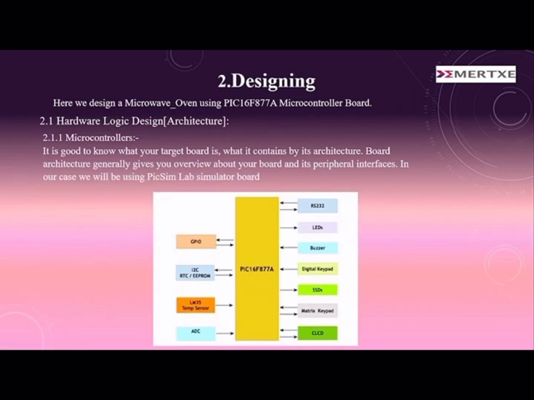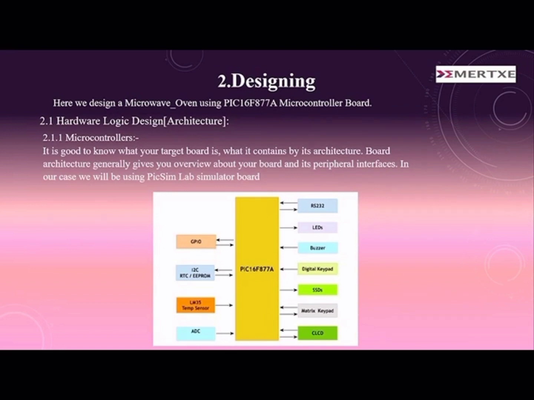This is how the designing part will look, the hardware and logical design architecture. For the microcontroller, it is good to know what your target board is. This is the target board, the Pixcin Labs target board, where we are using the PIC16F877A.